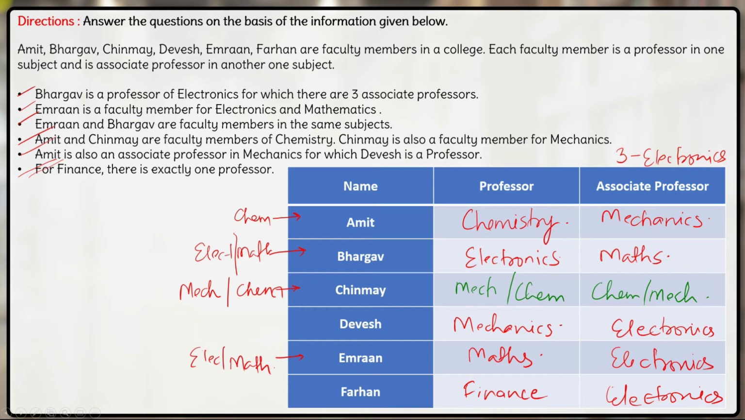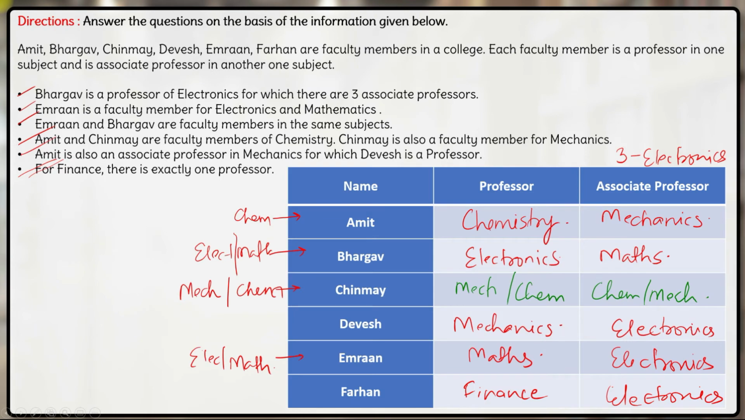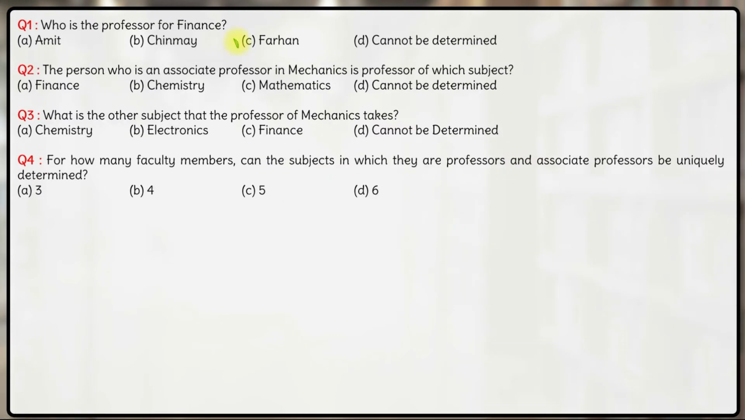Okay. So let's look at the questions now. The first question here is, who is the professor for finance? If you look at the table, the finance professor is Farhan, hence the answer is option C, Farhan.